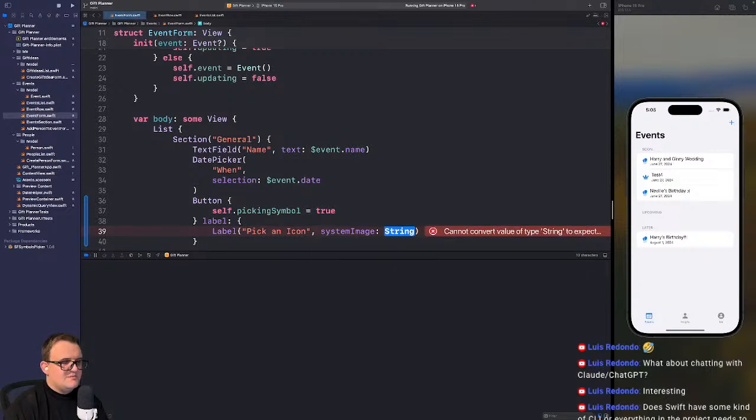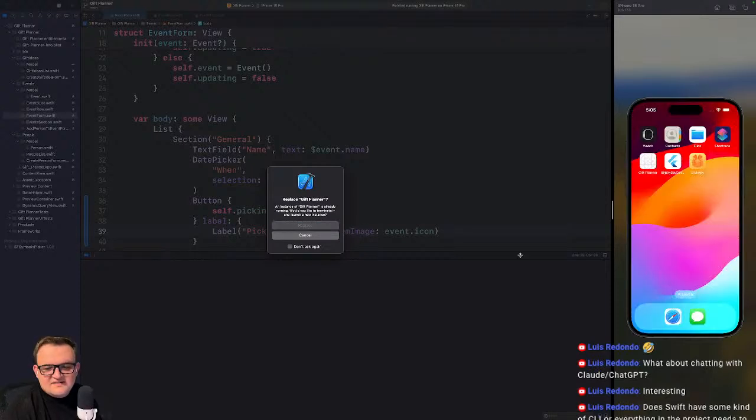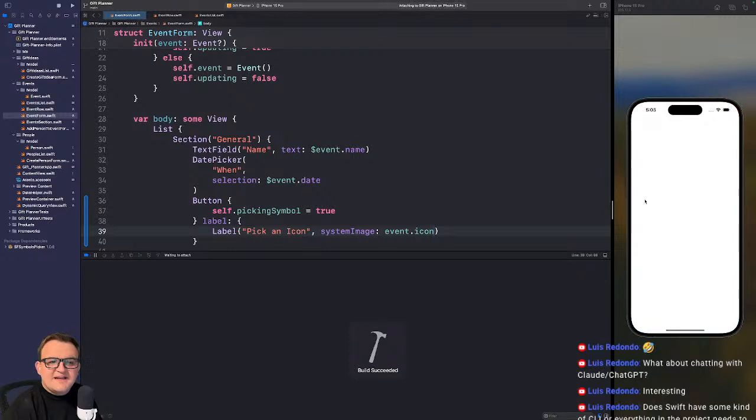And then we'll say system image is going to be event.icon, whatever you have selected. We'll see if this works in the simulator, because it didn't work in the preview. But I think the preview is broken for other reasons, is my understanding. So we're going to see.